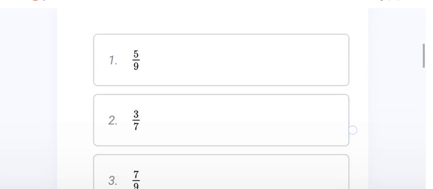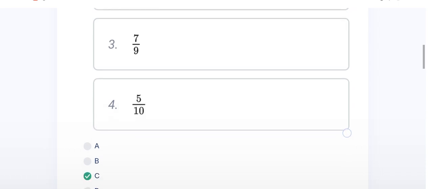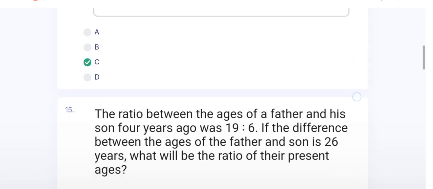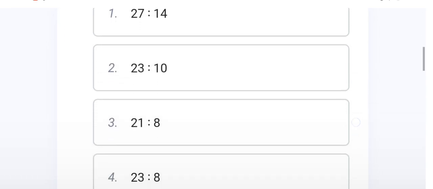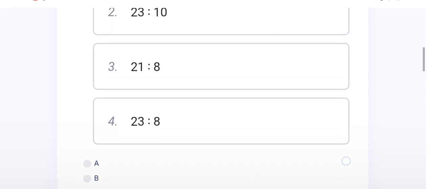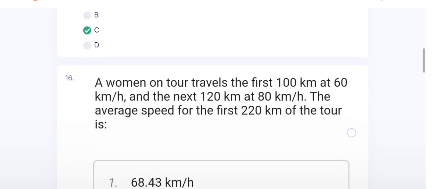The right option of this question is C, 7/9. And 15 number question, once again, ratio and proportion. The right option of this question is C, 21:8.